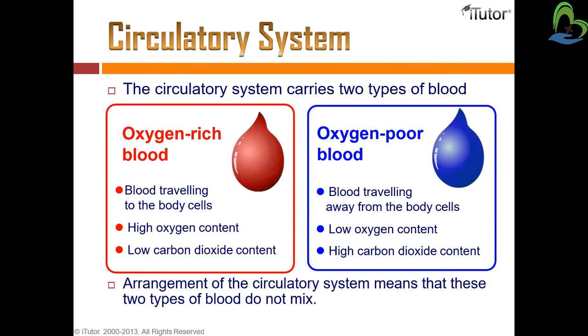The circulatory system carries two types of blood. One is oxygen rich blood and the second is oxygen poor blood. The oxygen rich blood travels to the body cells. It has high oxygen content, so oxygen rich blood contains a higher oxygen level and lower carbon dioxide content. Whereas oxygen poor blood is blood traveling away from the body cells, and the content of oxygen is low in oxygen poor blood and the carbon dioxide content is high in this blood.